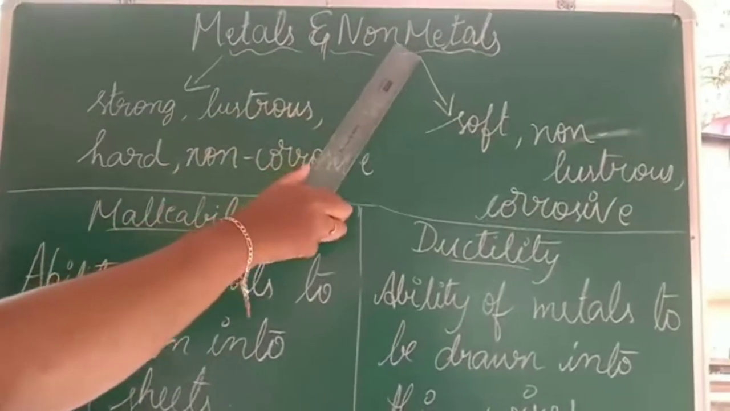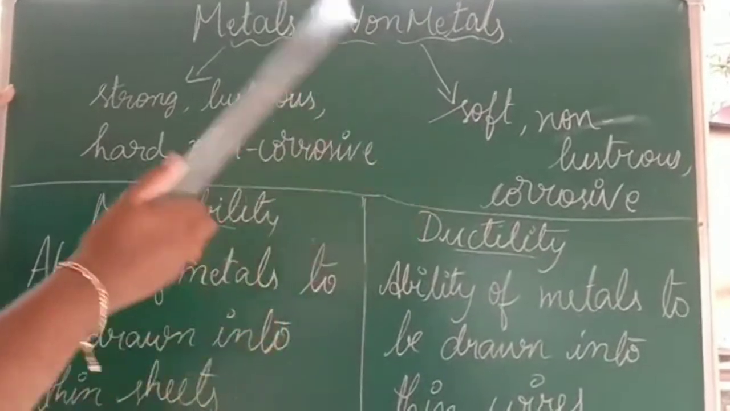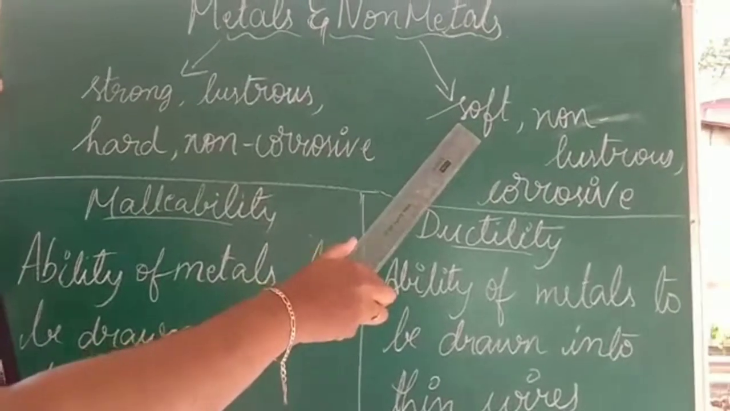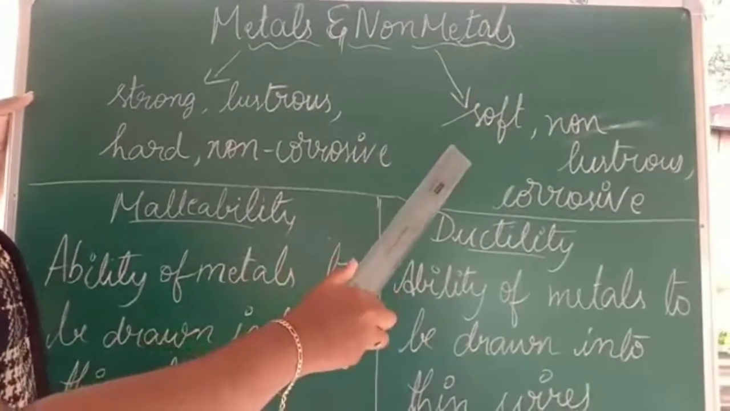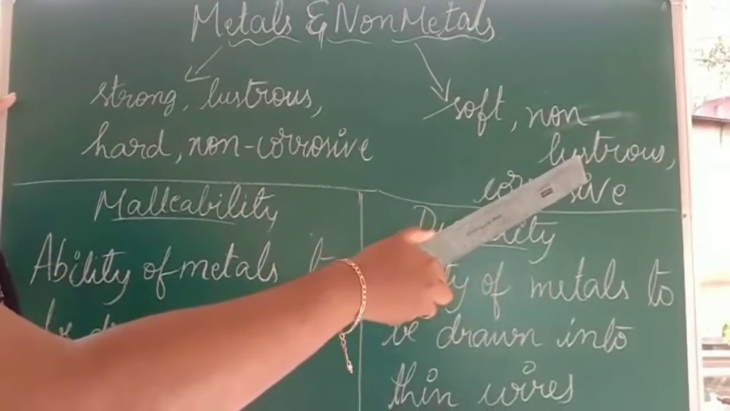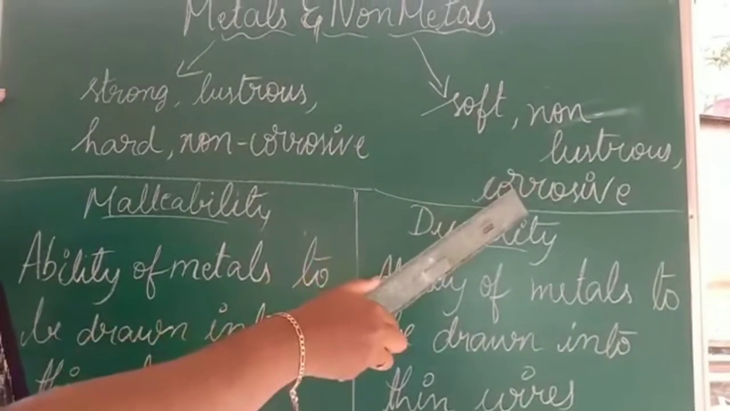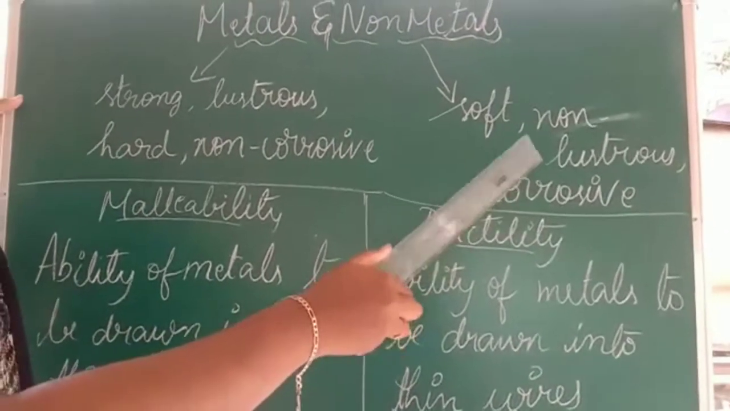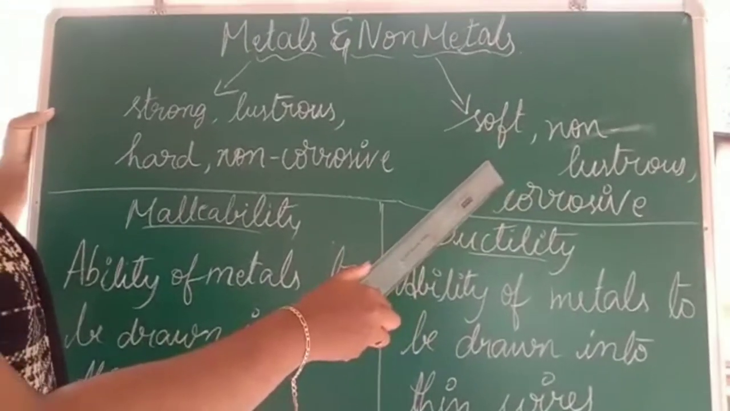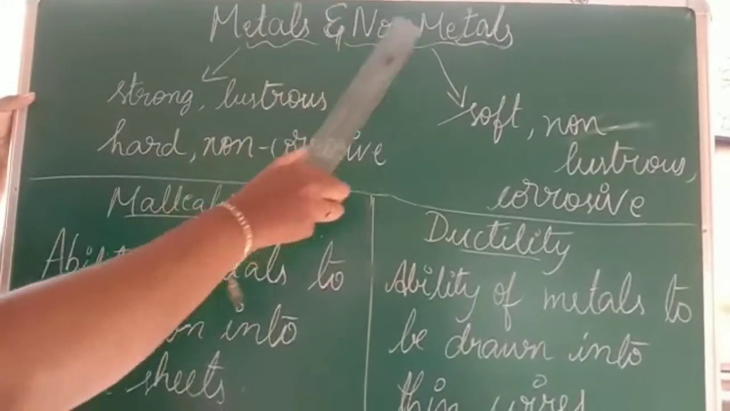Now when you come to the non-metals, here you have a few properties which will be exactly opposite to the metals. Here it is soft in nature. The non-metals are very soft and not strong like metals. The second property is that it is non-lustrous in nature. Non-lustrous means it is not shiny on the surface. Next is corrosive. Corrosive means it gets rust very soon. When you keep it outside for a short period of time, it gets rust very soon. So these are the common differences which you find between metal as well as non-metal.